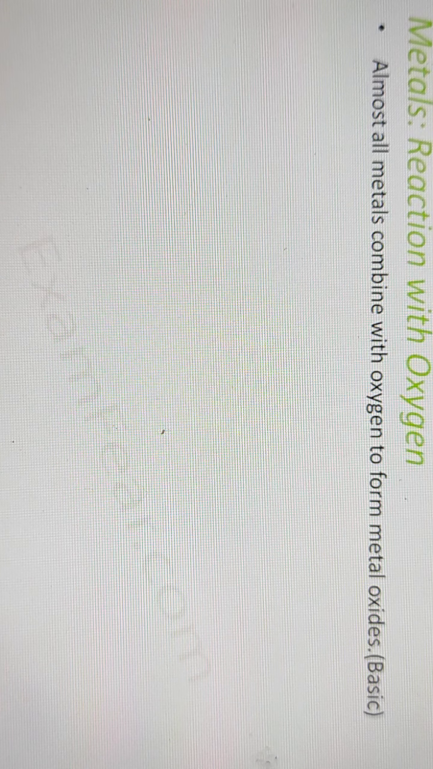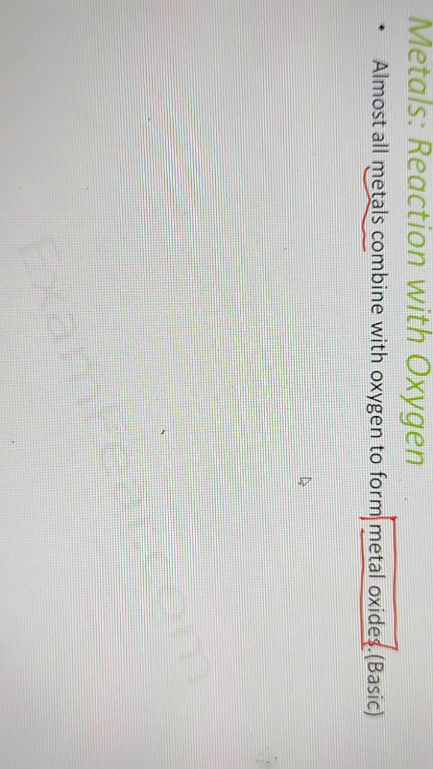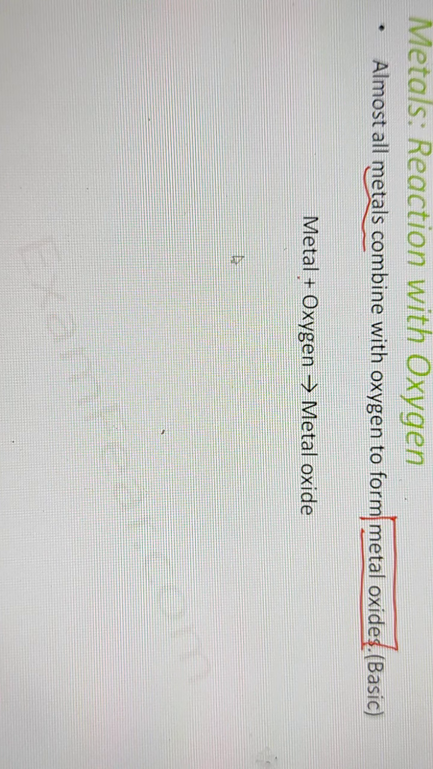Now almost all metals that combine with oxygen form metal oxides. Okay, so metals react with oxygen and they form metal oxides, and these metal oxides are basic in nature. So we will talk about that later. Now let us look at some of the chemical reactions. Let us see how different metals react. Any metal reacts with oxygen to form a metal oxide. So let us take some examples.